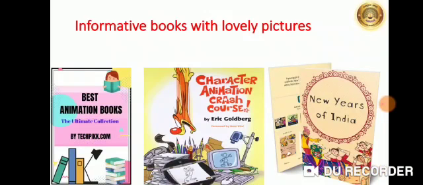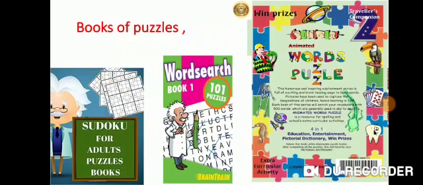There are also informative books. That means books that give you information with lovely pictures in them. So there are not only story books, but also informative books that give you knowledge and also have images in them, so that the book turns out to be more interesting to read. Books of puzzles. There are different books where puzzles boost one's brain power and force us to think more and more.